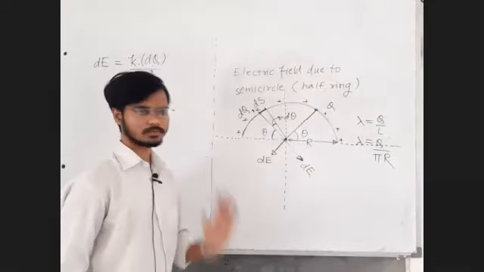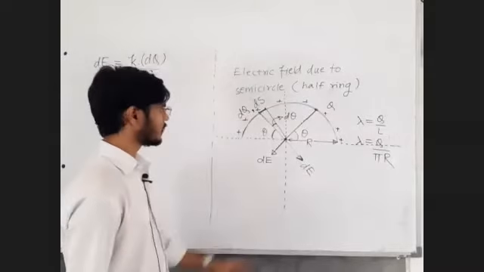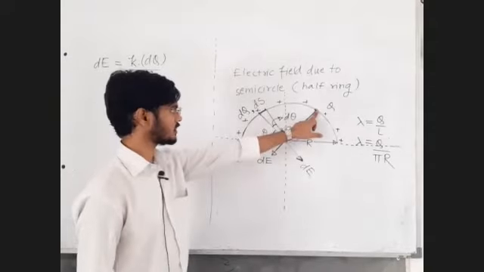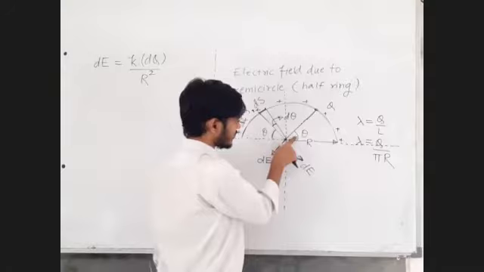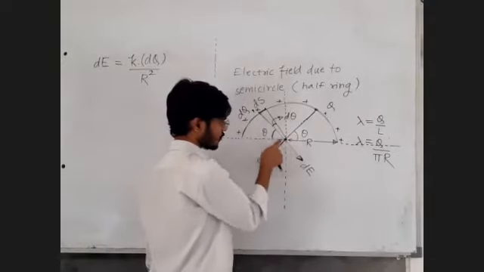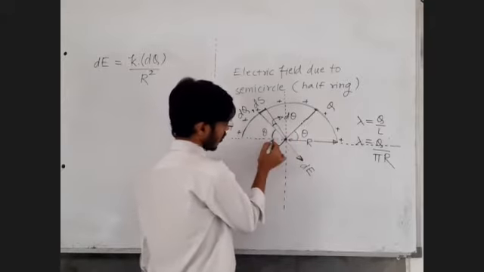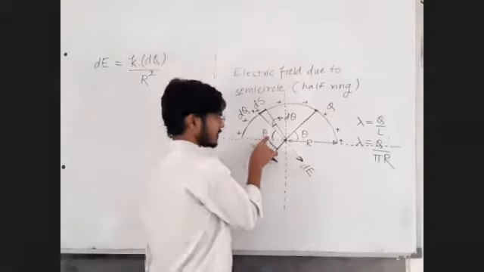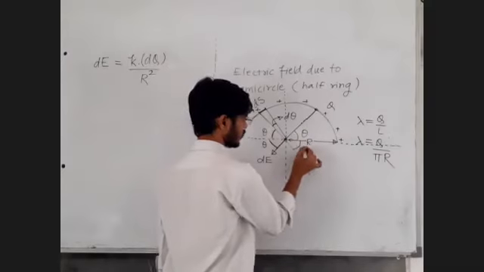Okay, let us prove that mathematically as well. Because of this element the electric field is dE, and because of this element the electric field is again dE. This angle is theta, and these are opposite angles. If this angle is theta, this angle should also be equal to theta.